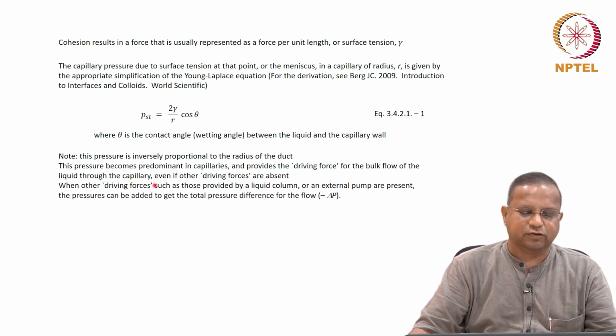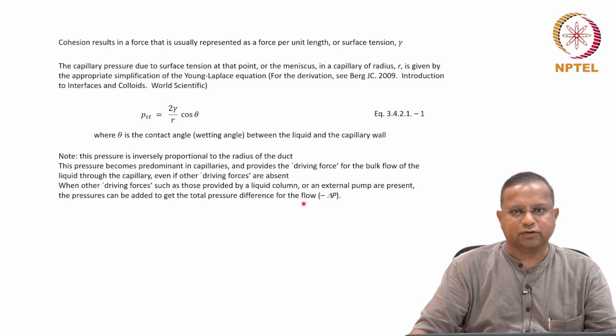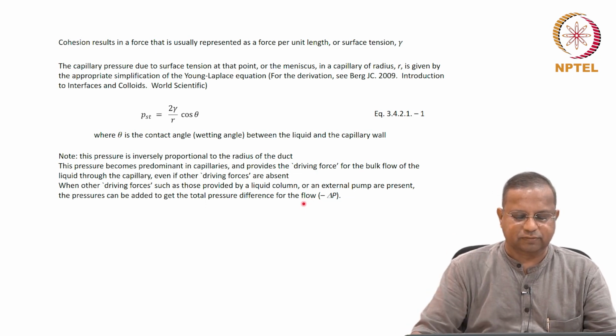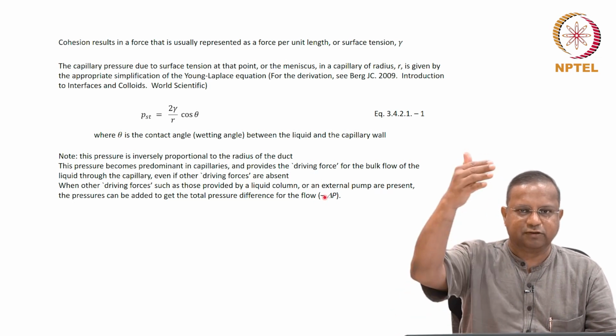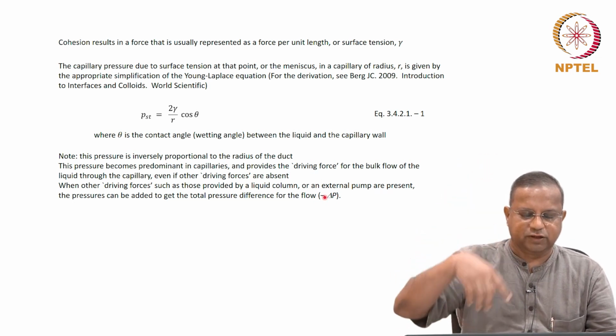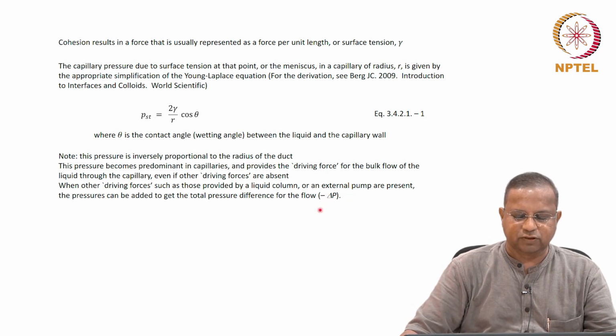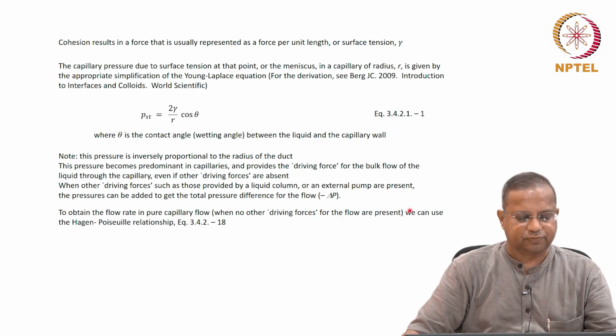When other driving forces, such as those provided by a liquid column or an external pump, are present, the pressures can just be added to get the total pressure for the flow, which is minus delta P. Okay. The minus delta P, as you know, comes from a convention: P_L minus P_0 is delta P, and therefore you take the negative of that to give you the pressure driving force. Now, to obtain the flow rate in pure capillary, for now let us not look at these other driving forces.